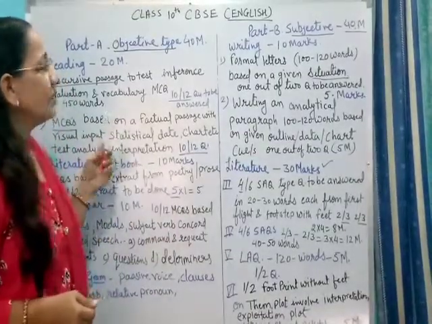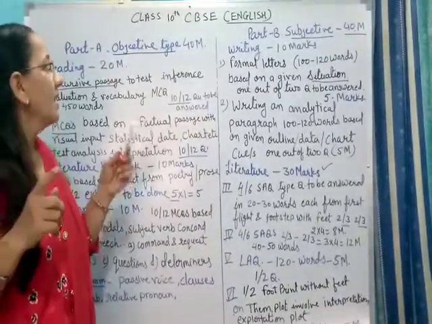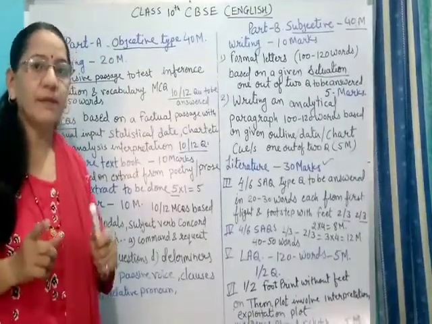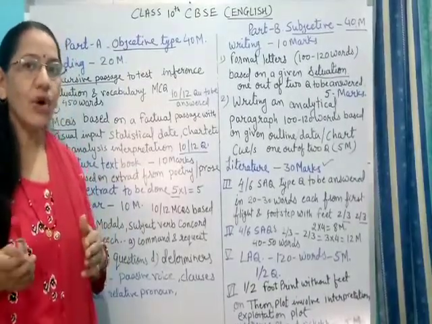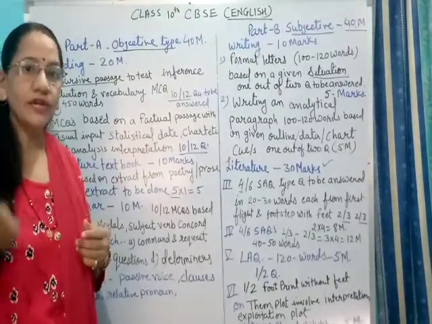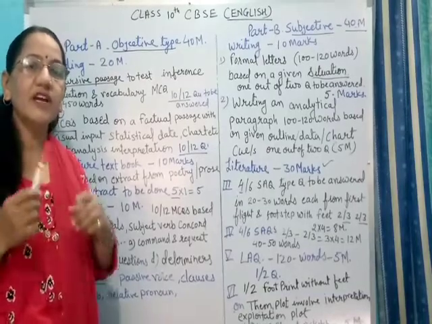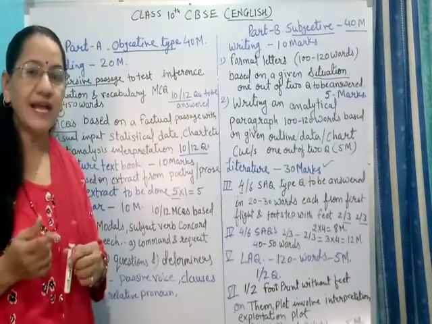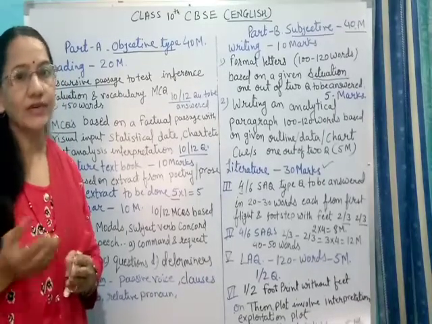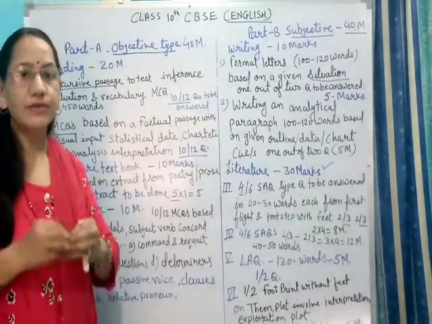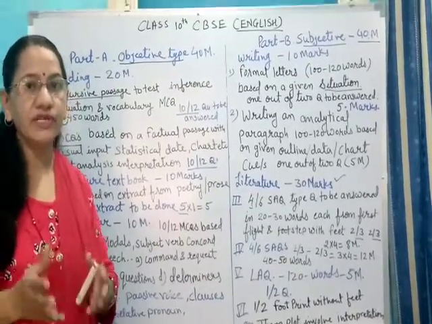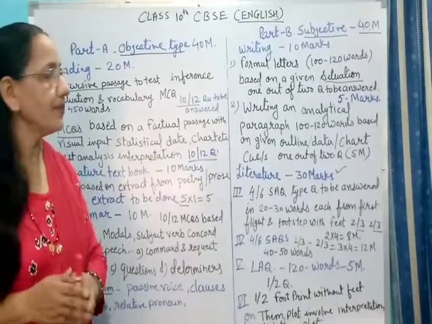Before this, I would like to tell you that your paper will be of 100 marks, but 20 marks are for internal assessment and an 80 marks theory paper will come in your exam. So in the 20 marks of internal assessment, 10 marks are for your FAs and 10 marks for your ASL, speaking and listening skills, and whatever other activities you do throughout the year, meaning continuous evaluation that is going on throughout the year in your school.